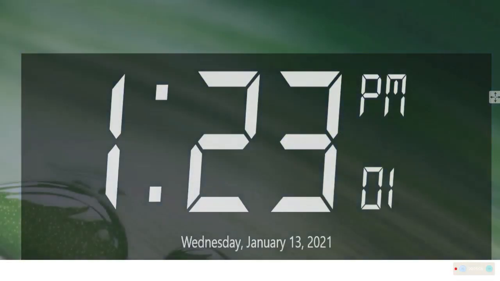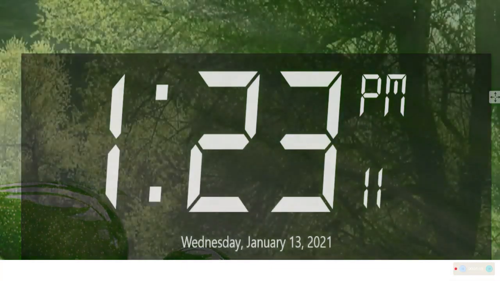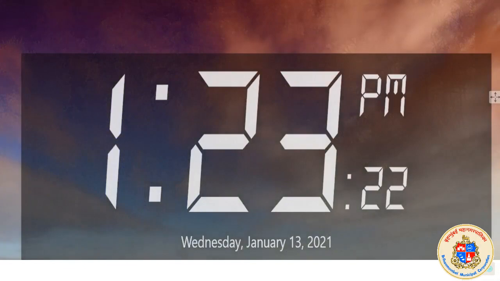As I told you, you are in the digital world. If you know how to read the numbers, you can simply read the time, right? And the time goes away second by second. You know that the count goes on, correct? It is easy to read that the time is 1:23 p.m. on 13th January 2021, and it is Wednesday. It is a very easy job.